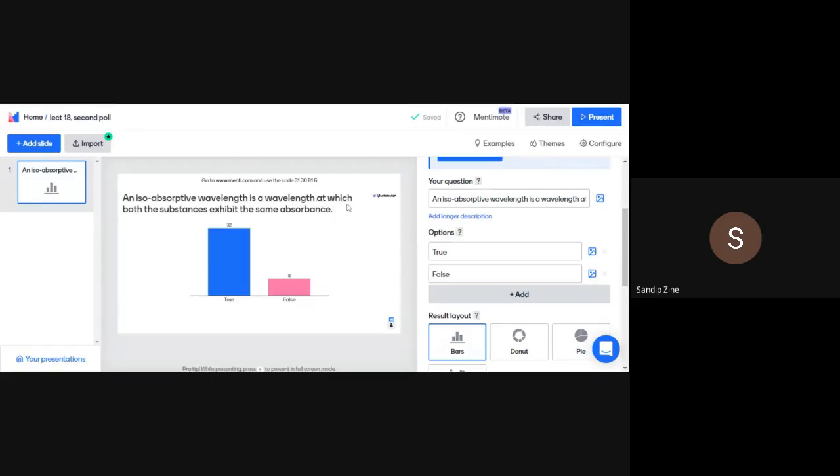Now, an isoabsorptive wavelength is a wavelength at which both the substances show the same absorbance. So 32 students are reporting that is true and 8 students are reporting that is false. So the correct answer over here as well is that an isoabsorptive wavelength is a wavelength at which both the substances show the same absorbance, which we will discuss now in the absorption ratio method.